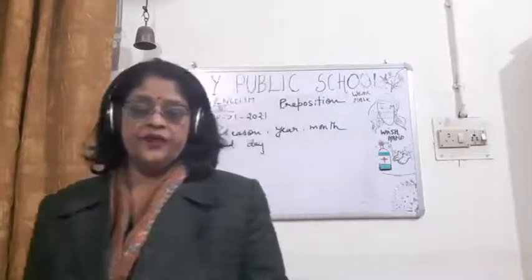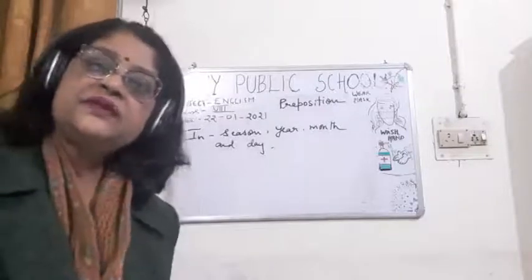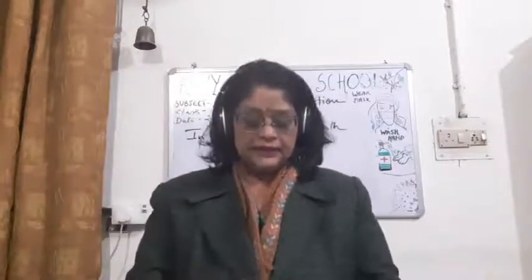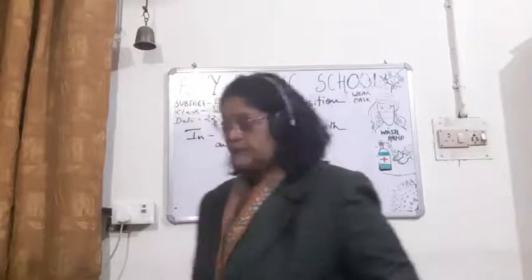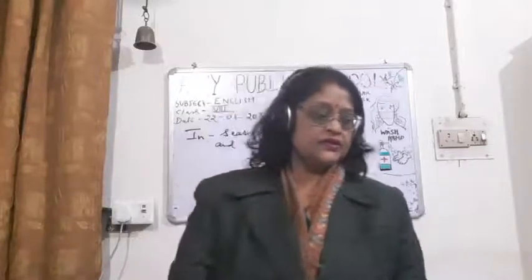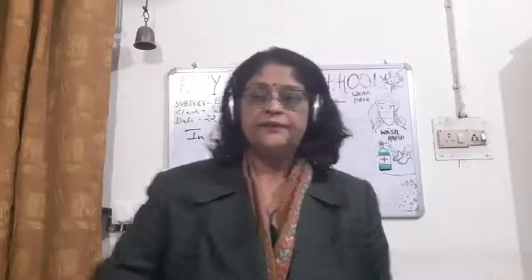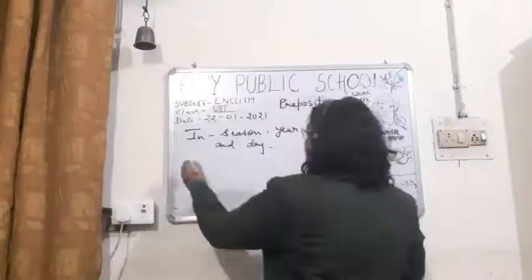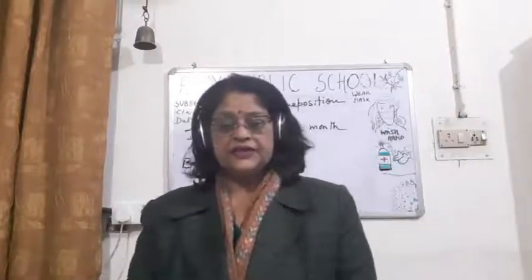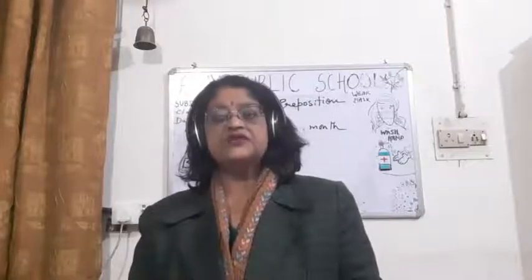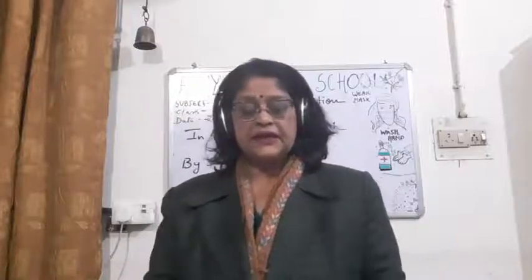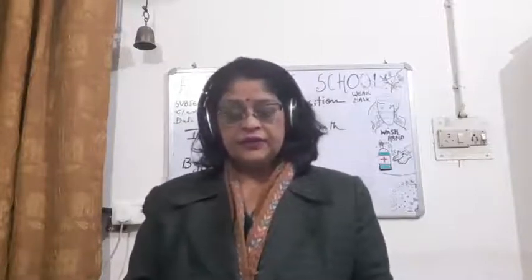Alright. Now the next one is by. So I am going to write about the preposition by. By denotes the latest time at which an action will be over.